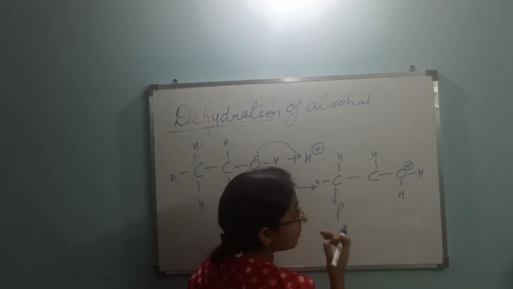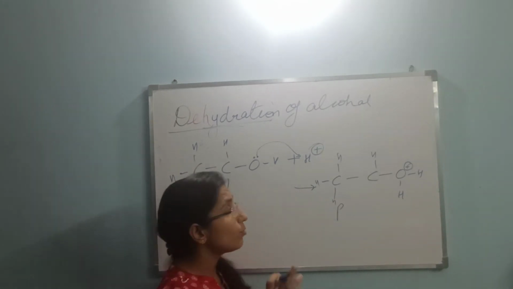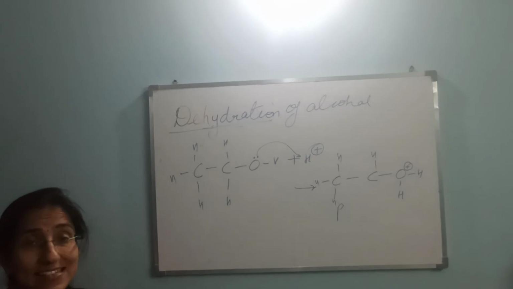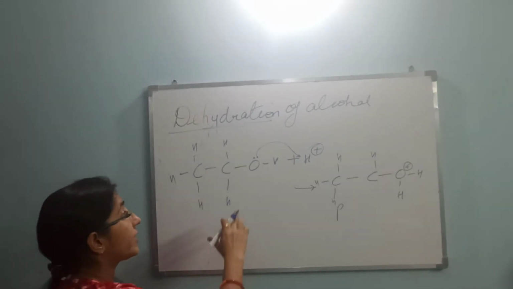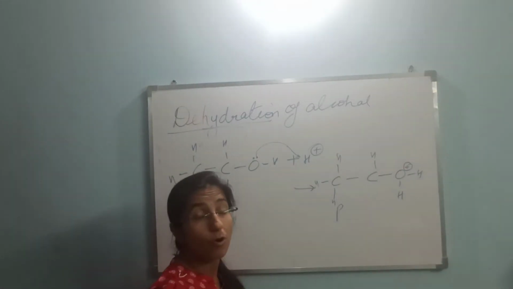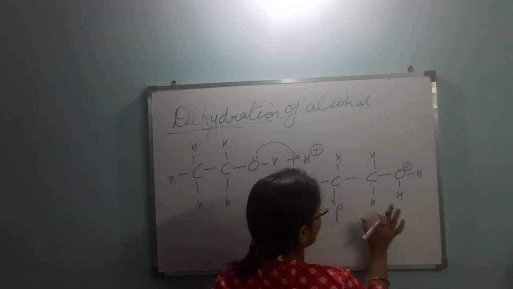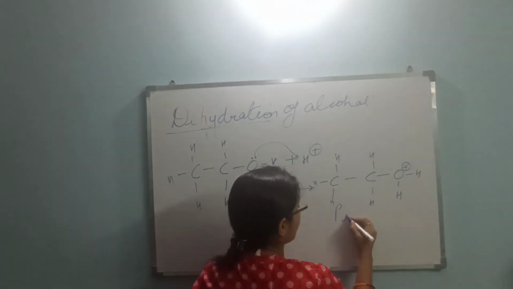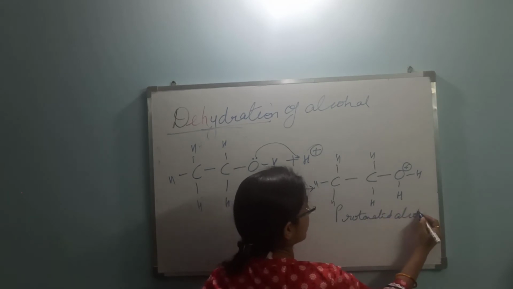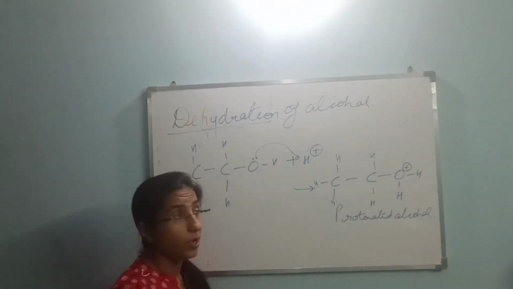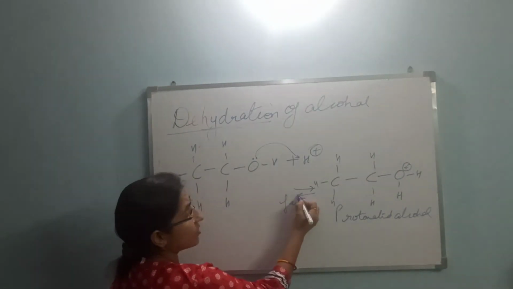Okay, but one thing you have to remember is, when you are going to write this mechanism in the examination hall, please students, don't forget to write this with the arrow. Please always show this mechanism with the arrow. In that case you will not feel confusion there. Okay, protonated alcohol. Fine, protonated alcohol, and this step is a fast step, and quite reversible also.